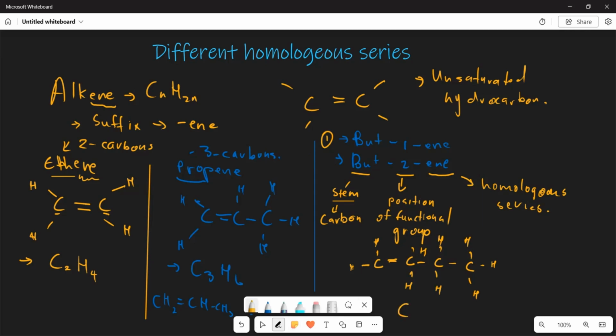This is going to be C. How many C's do you have? You have 4 carbons. And what else do you have here? Now, from here, how many hydrogens do you have? This is 1, 2, 3, 4, 5, 6, 7, 8, right? Let's see, which means something might have been wrong here. Let's see how many you are supposed to have. Agree? And then what else are we having? This is going to be 1. Oh, yes, there it is. Then this is going to be 1, 2, 3, 4, 5, 6, 7, 8.